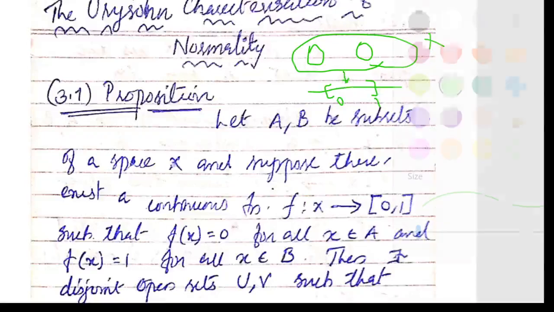Let me mark this as A and this as B. Now every element in A is mapped to 0, and every element in B is mapped to 1.